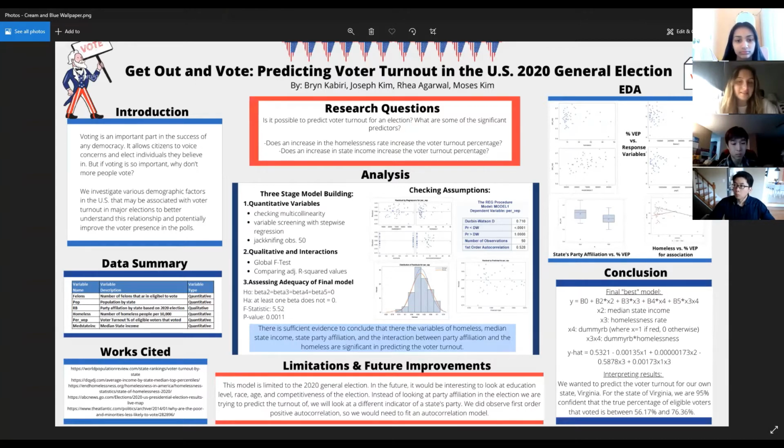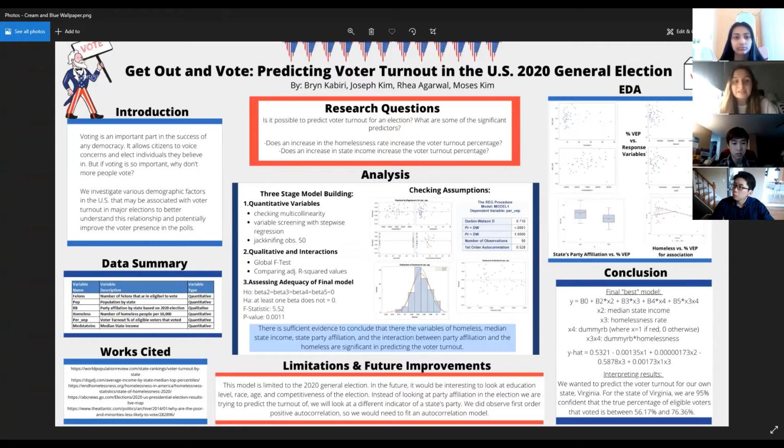Rationale for looking at a data set like this is that voting is really important, and we wanted to look at some demographics that may traditionally be left out of your typical voter turnout analysis. Just to give some context, homeless rate could be a really important factor in something like absentee voting, as it's really hard to register without a permanent address. Party affiliation, whether a state is red or blue, may indicate how many people get out and vote. Do states with fewer felons like Vermont and Maine have higher turnout?